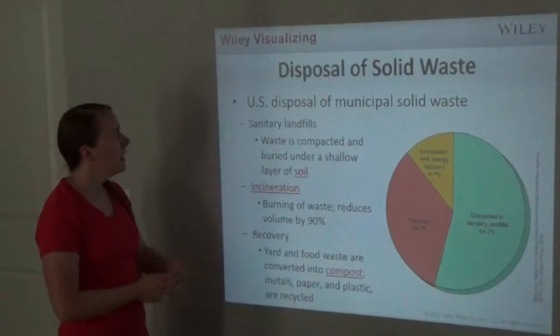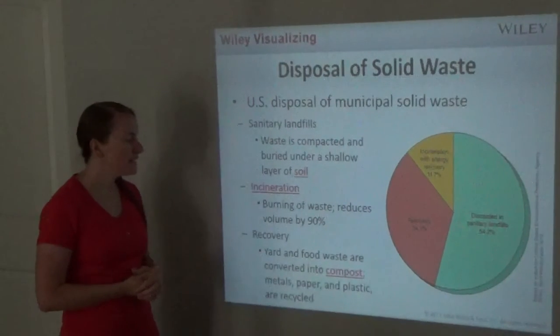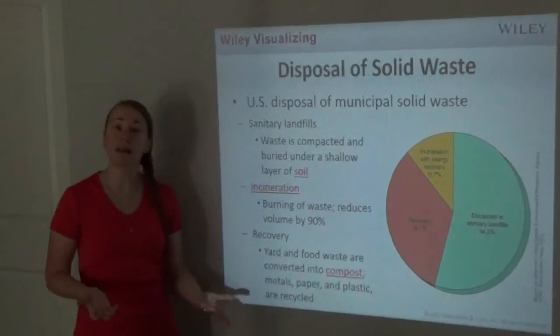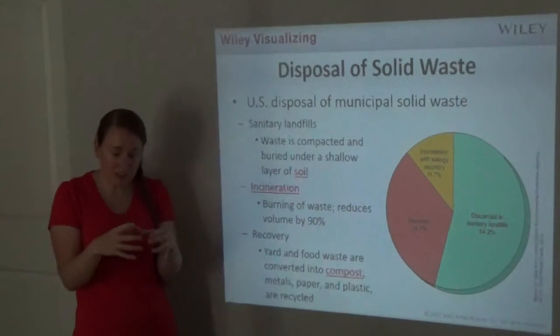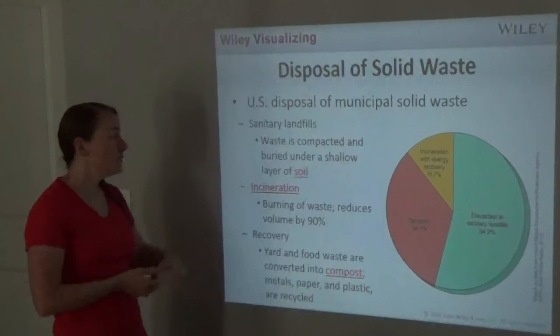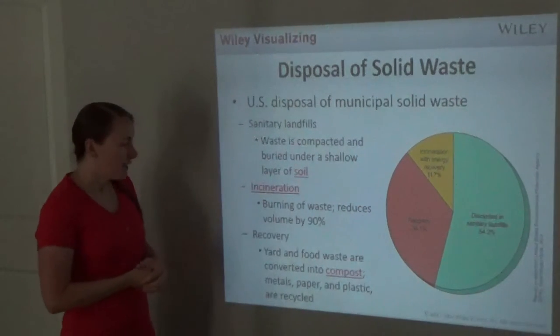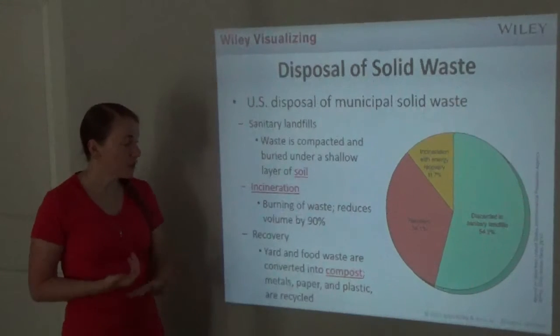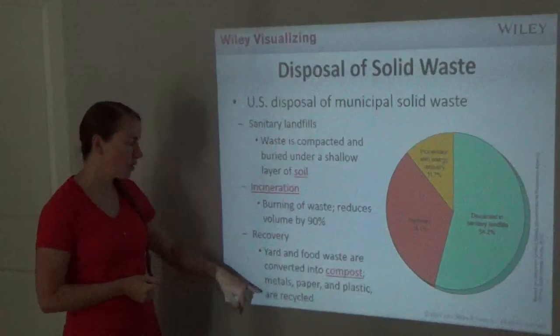We also use incineration, which is just burning. So we burn waste. It reduces the volume by 90%. So if you have something this big, after you burn it, you've got something like this big. That helps because, as you can imagine, in America we produce a lot of trash. And then recovery. Yard and food waste can be converted into compost. Metals, paper, and plastic are recycled.